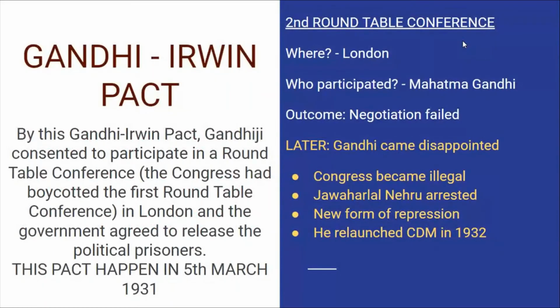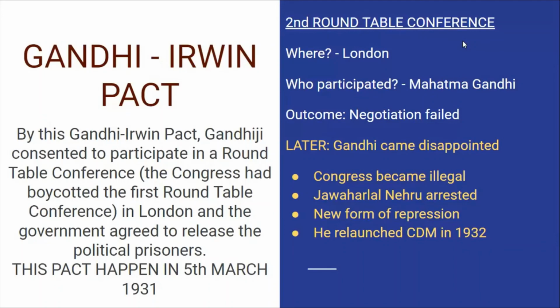Now, the Gandhi-Irwin Pact. Lord Irwin said there was a Round Table Conference in London, and he asked Gandhiji to participate in it. This was known as the Gandhi-Irwin Pact. The pact happened on 5th March 1931, at the Second Round Table Conference in London. Mahatma Gandhi participated. Outcome: negotiation failed.